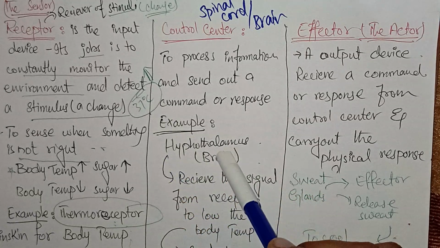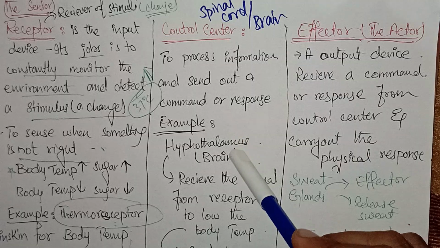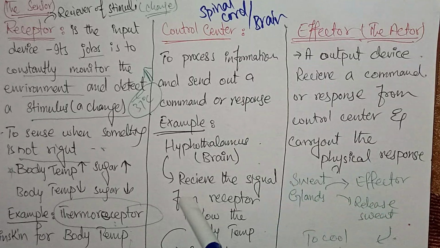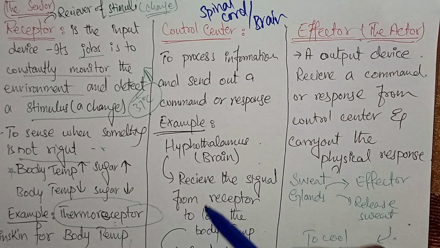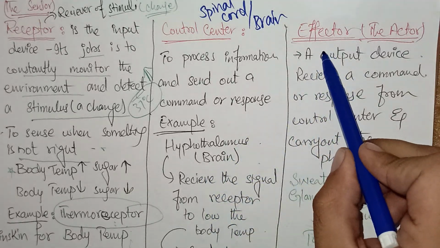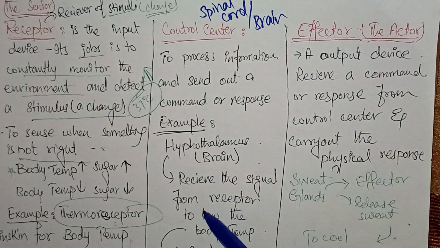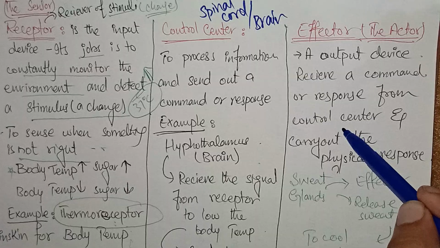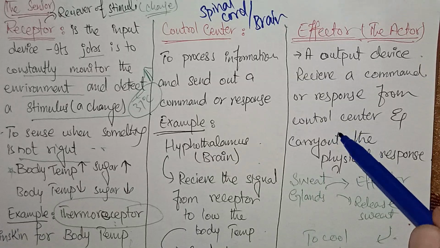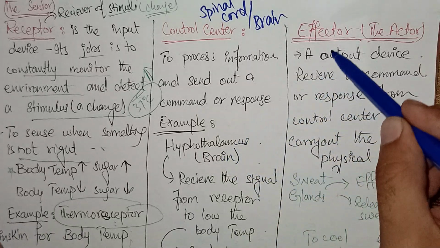So the hypothalamus makes a command or response, on receiving the signal from the receptor, to lower the temperature, and this response will be put into physical action via the effector. Okay, so it sends a message or a command toward the effector to lower the temperature. Lower the temperature by which method? This is done by the effector.